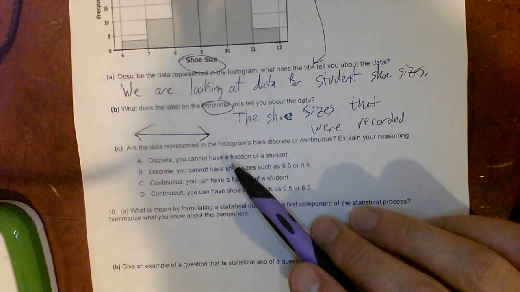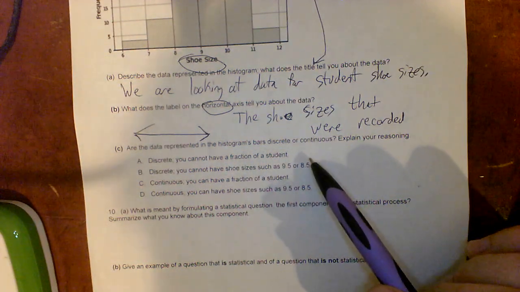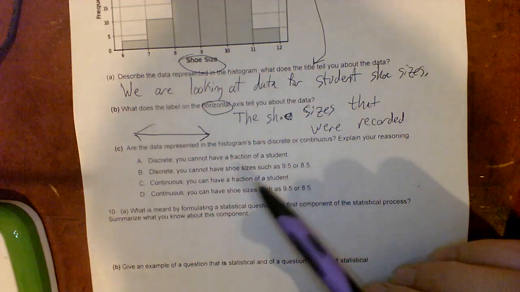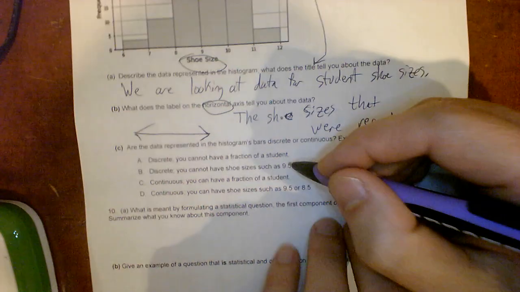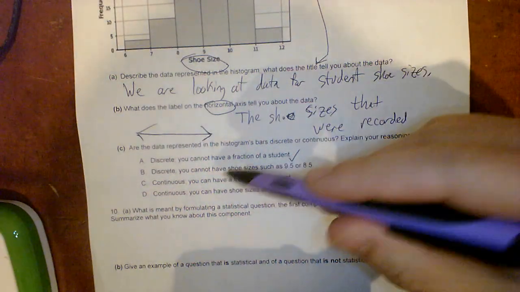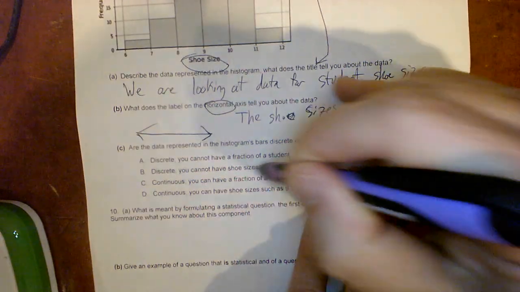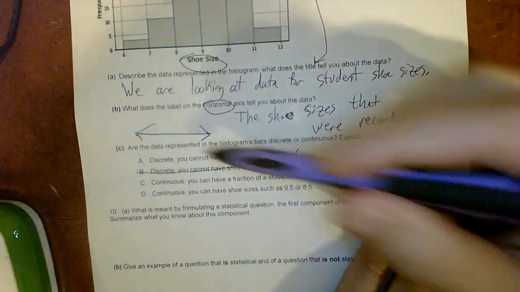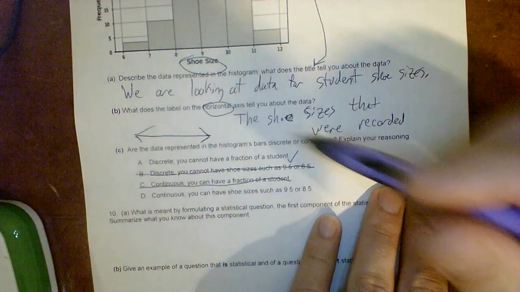This one's a little bit tricky. Are the data represented in the histogram's bars discrete or continuous? Discrete, you cannot have a fraction of a student. Well, that's true. We cannot have a fraction of a student. Discrete, you cannot have shoe sizes such as 9.5 or 8.5. Yes, we can. We do have shoe sizes like that. Continuous, you can have a fraction of a student. Not true.